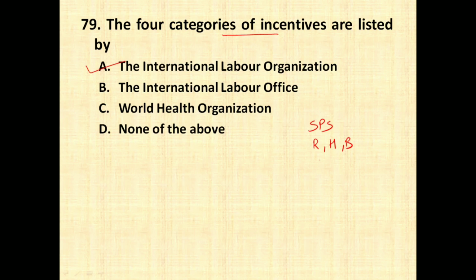In the third category you are going to get based on your productivity, which includes high piece rate system. And in the fourth method you get based on differential piece rate system based on your productivity, in which Taylor's piece rate system, Merrick's plan, all these are included. So 4 categories are given by ILO, that is International Labour Organization.